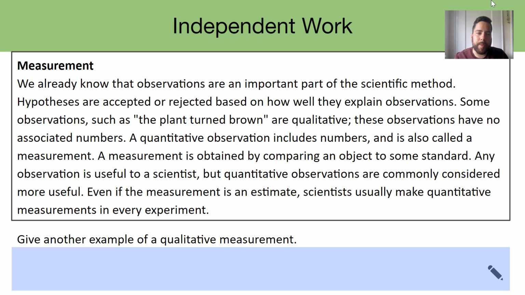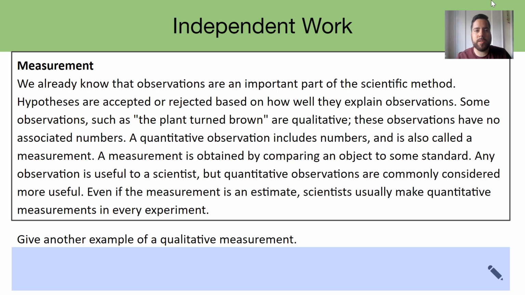Okay, so measurements. I said before that those observations of physical phenomena are the most important aspect of physics. However, we do have to be able to record our observations, right? So we know that those observations are an important part of the scientific method. We come up with a hypothesis, and that hypothesis is either accepted or rejected based on how well it explains observations about the world that we live in.